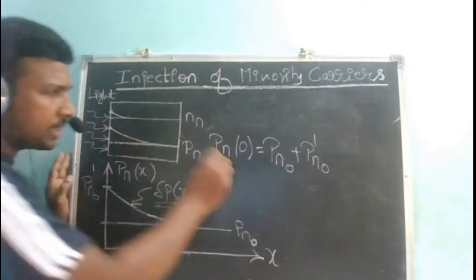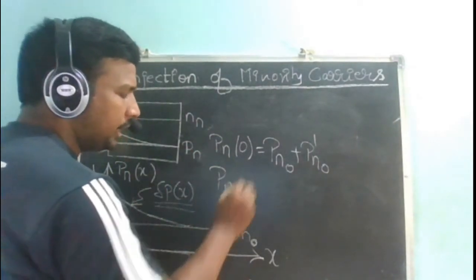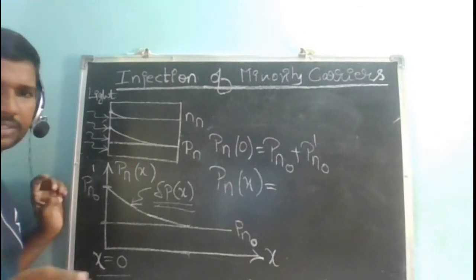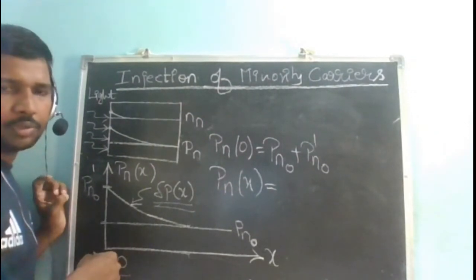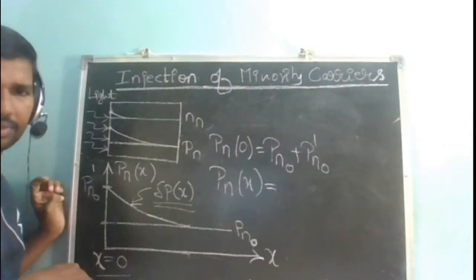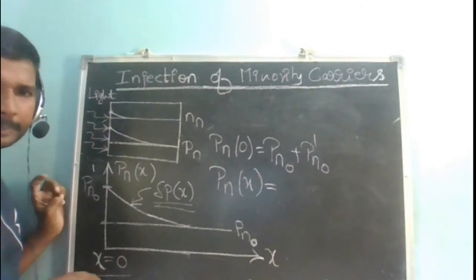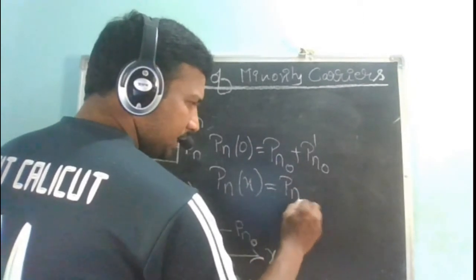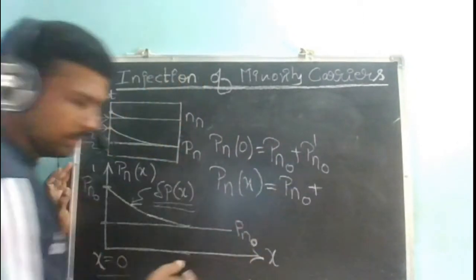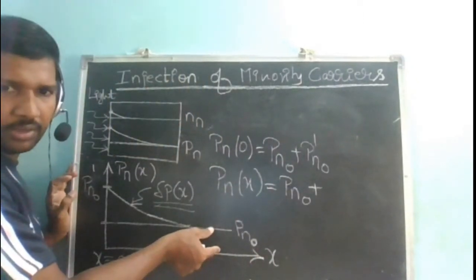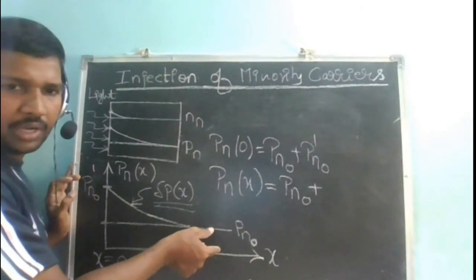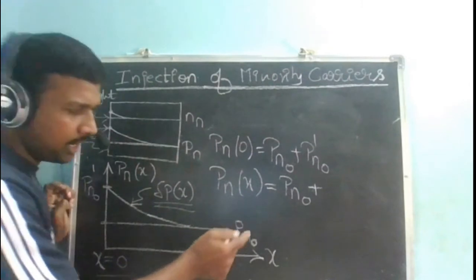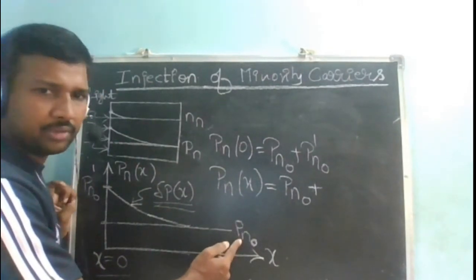So now if I ask you to write what is p n of x, the hole concentration in an n-type semiconductor as a function of x, what is it given by? Delta p of x. Don't forget this thermal equilibrium value also. Initially this was there. We are not doing anything else on top of this; there is already some fixed number and we are not doing anything to that.